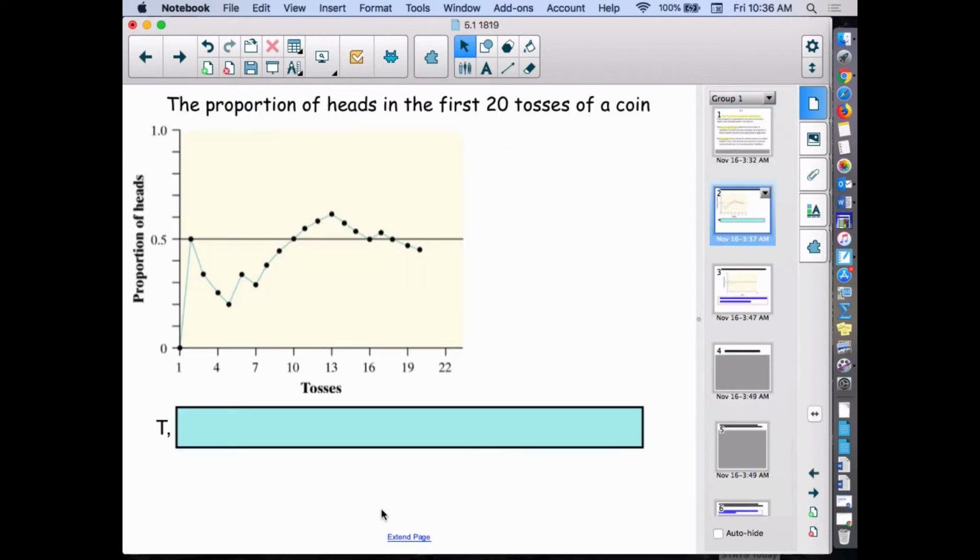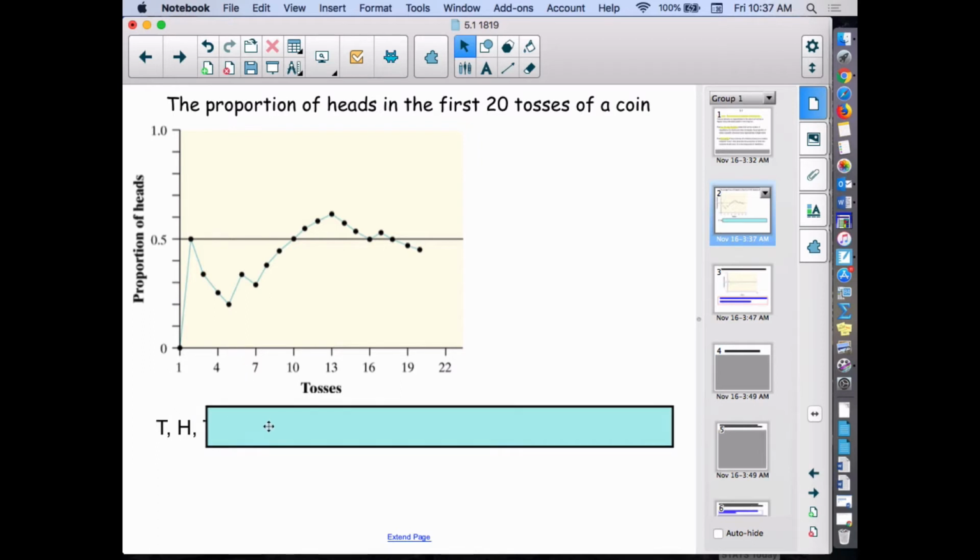Here's kind of a visual example that's shown a lot. If you are looking at flipping a coin, and we look at the proportion of heads in the first 20 tosses. If the first toss is tails, then we've had 0 heads. That's why the first dot is down here. Then if we get a heads, the proportion of heads jumps up to half. We're exactly at 50-50 like we'd expect.